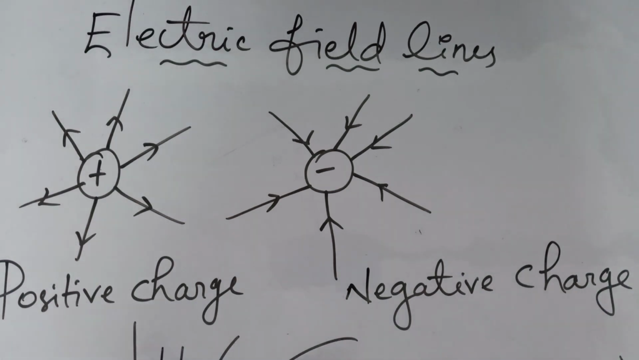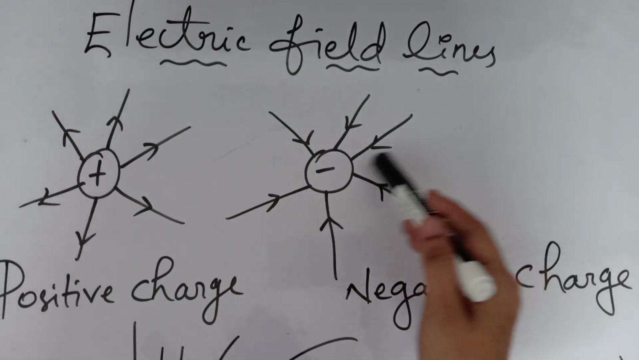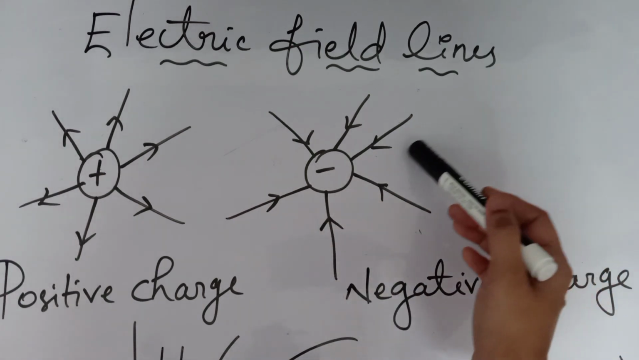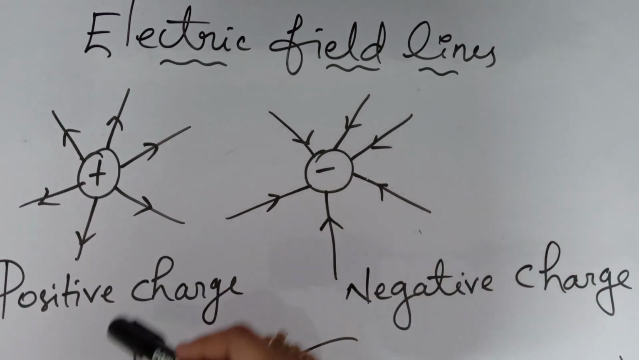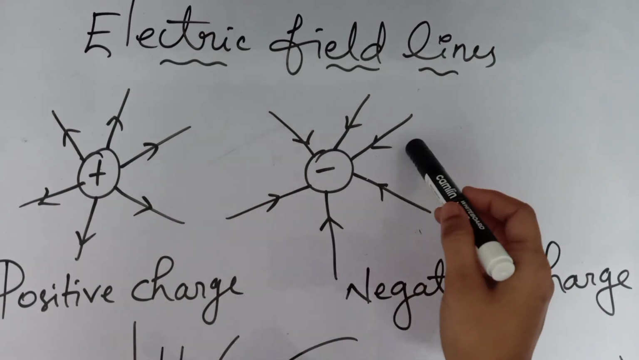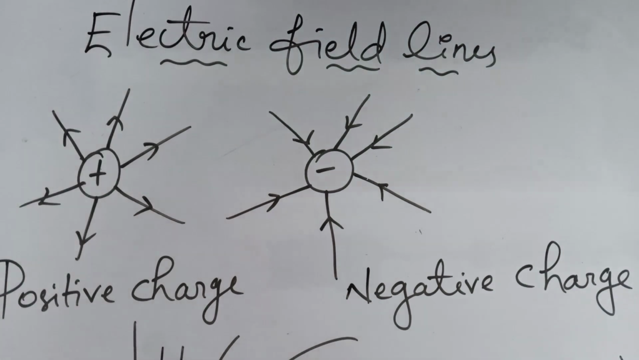In the case of a negative charge, what will happen? It will end at the negative charge, meaning the arrow will be inward here. So the lines of force will be coming towards the negative charge. If we see such a picture, we can understand the difference between positive and negative charges. Here it is going away and here it is coming towards the charge. And electric field lines of a positive charge are radially outward and that of a negative charge are radially inward. That we have already told now.